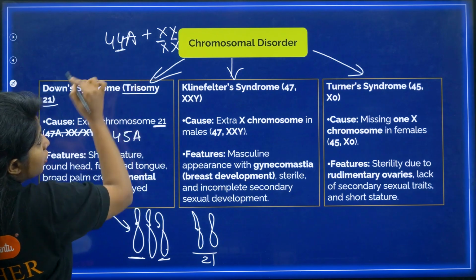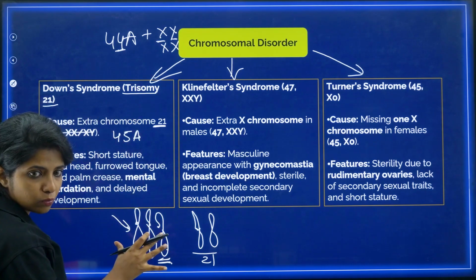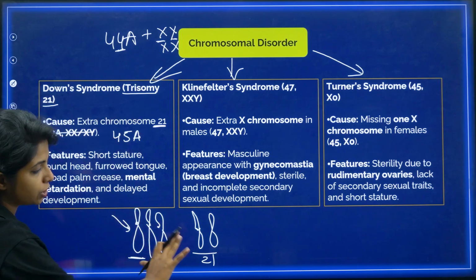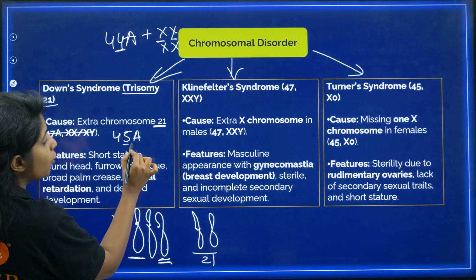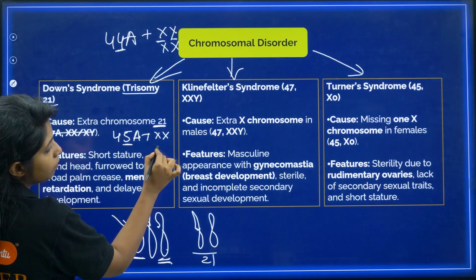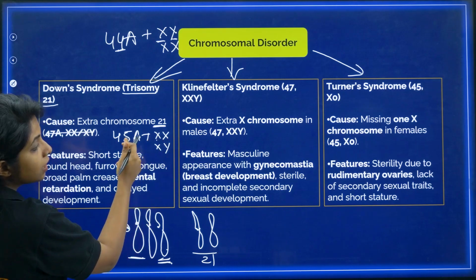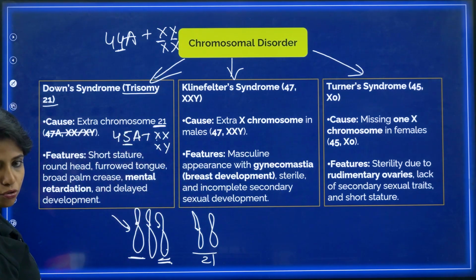Instead of having 44 autosomes, the 21st chromosome is an autosome only. I told you the 23rd is a sex chromosome, so there is nothing happening to the sex chromosome. There's an additional autosome, which is why I am writing 45A plus XX, or it can be XY. If it is XX, then it is a female who is having Down syndrome. If it is XY, then it is a male who is having Down syndrome.